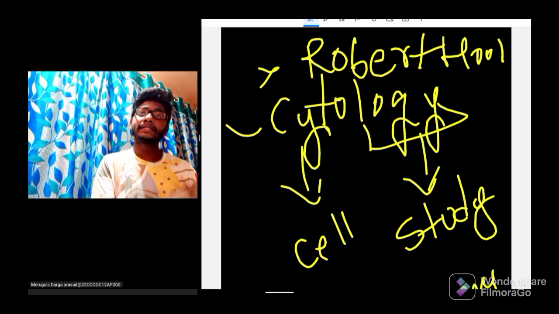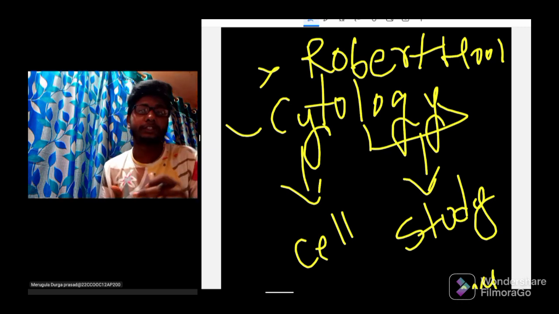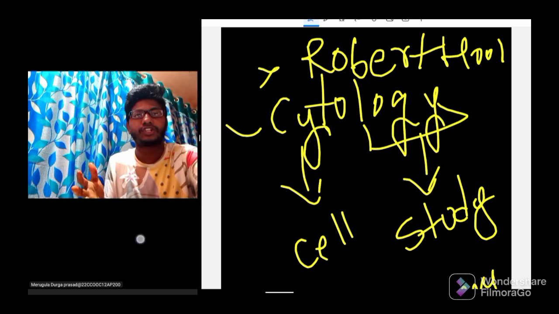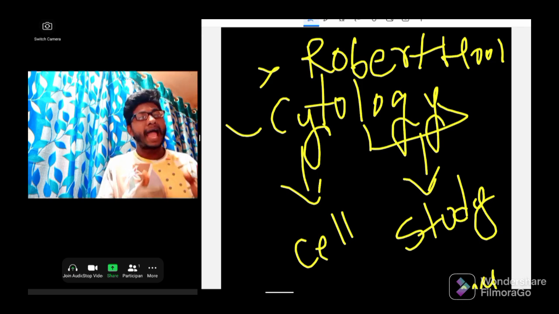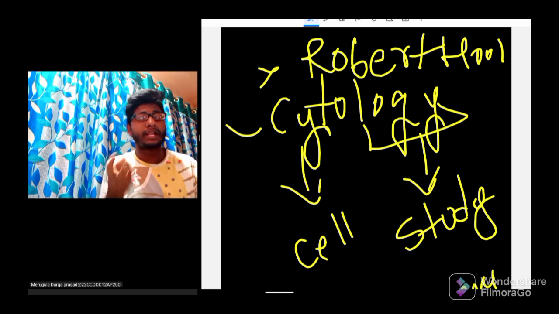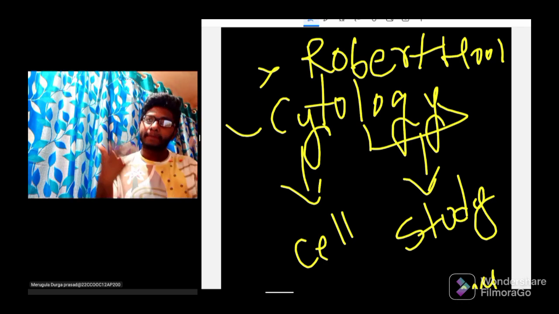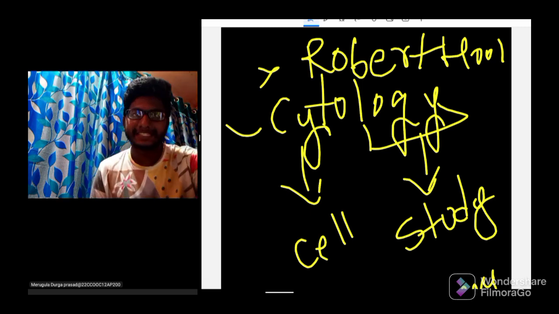Later the discovery of the electron microscope and improvement of the electron microscope led to the discovery of the internal structure of cell organelles. Okay, now we have two different types of cells basing upon the presence or absence of nucleus. One is prokaryotic cells, another one is called eukaryotic cells. Now let us discuss the eukaryotic cells, that is plant cell and animal cell.